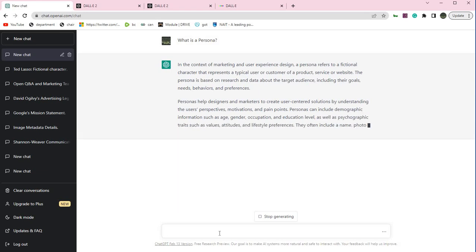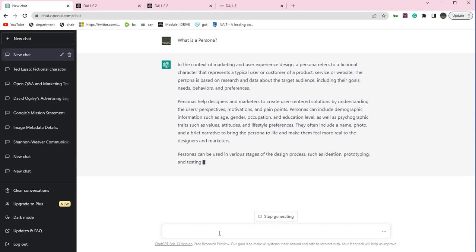So here we say, in the context of marketing and user experience design, a persona refers to a fictitious character that represents a typical customer of a product, service, or website. Perfect. And so personas help designers and marketers to create user-centric solutions by understanding the user's perspectives, motivations, and pain points. Awesome. Perfect. Exactly what we're looking for.